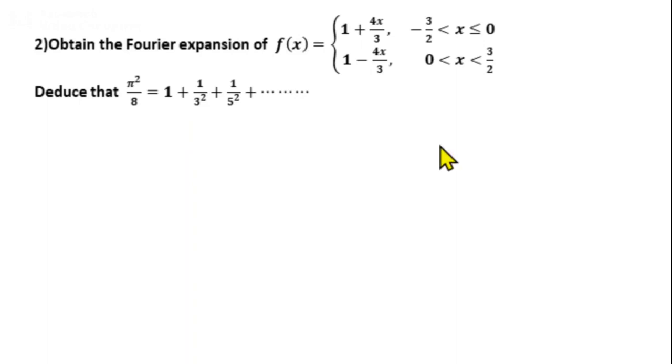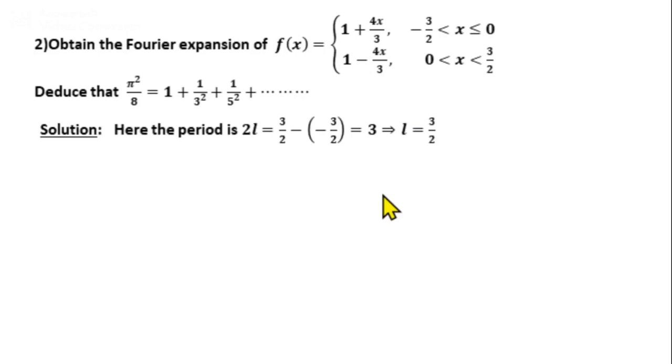Here the function is defined from minus 3 by 2 to plus 3 by 2. That is, the interval is of the form minus L to plus L. So comparing, we get L equal to 3 by 2.